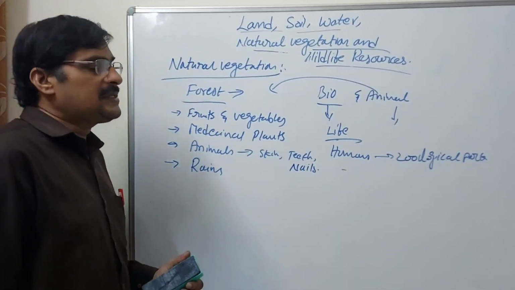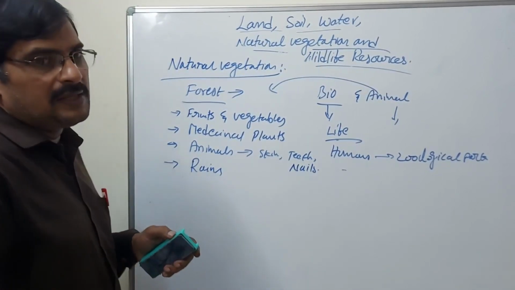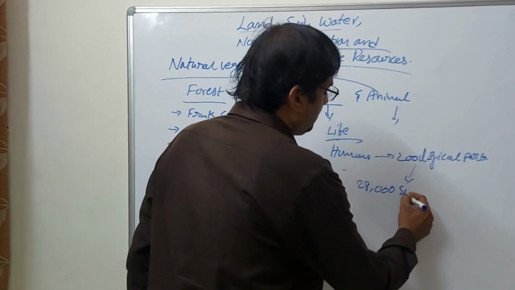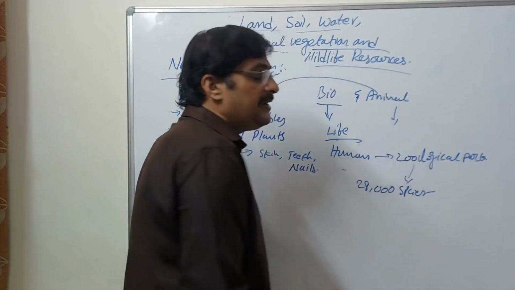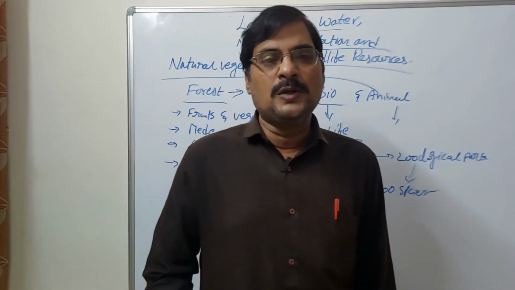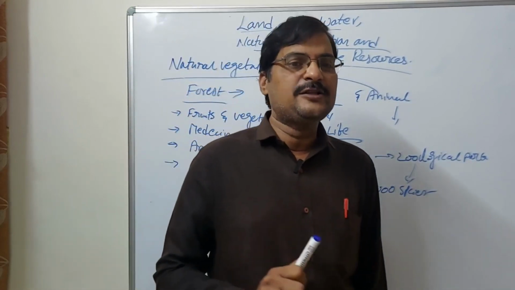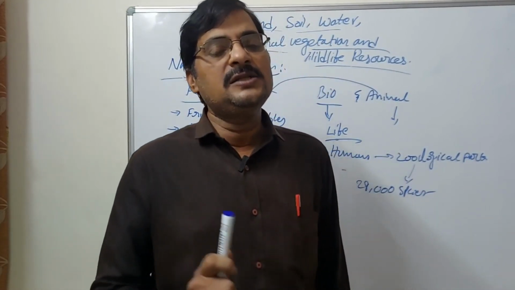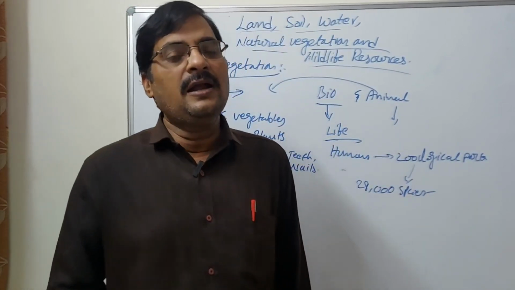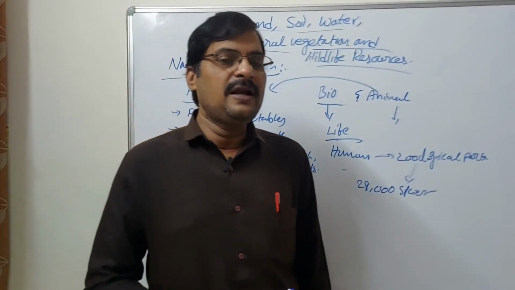Now we are going to discuss one more important thing about zoological parks. Through zoological parks, 28,000 species are conserved. It is the responsibility of the forest department. The forest department is arranged by the government, and it gives protection to all the animals. This is a very important part of the role of the forest department and the government.